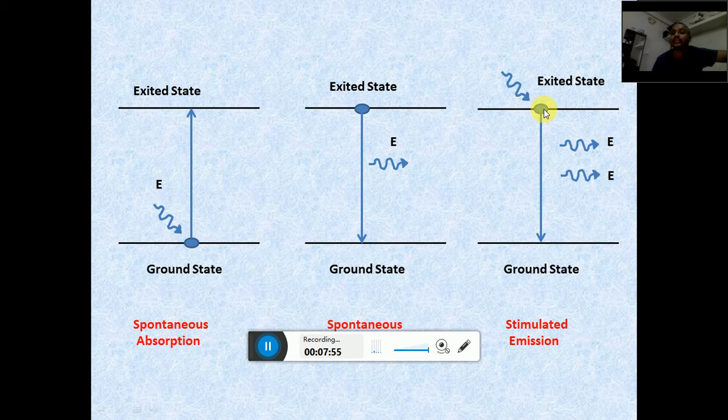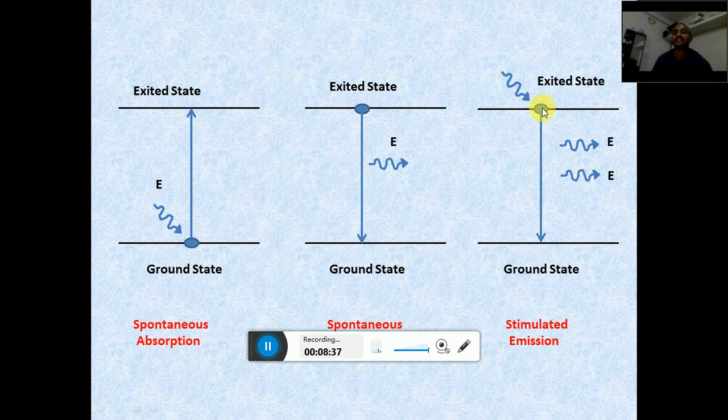Again this electron will be unstable at the excited state, so it wants to come to the ground state, but for this transition it has to emit the energy associated with it, so that it achieves the energy of the ground state. Now this electron has energy equal to double the energy difference between these two energy levels, so that energy will be emitted in the form of two photons. These two photons have equal energy and equal parameters, that is frequency and wavelength.